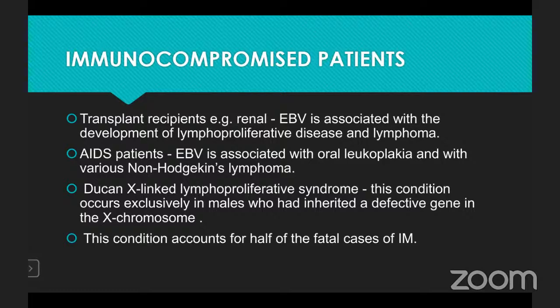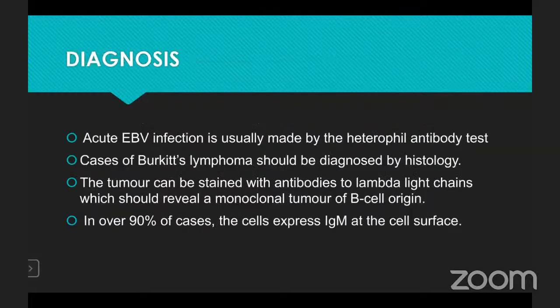In transplant recipients, for example renal, Epstein-Barr virus is associated with development of lymphoproliferative disease and lymphoma. In AIDS patients, Epstein-Barr virus is associated with oral leukoplakia and various non-Hodgkin lymphomas. Duncan's X-linked lymphoproliferative syndrome occurs mainly in males who have inherited a defective gene on the X chromosome. This condition accounts for half of the fatal cases in immunocompromised patients.